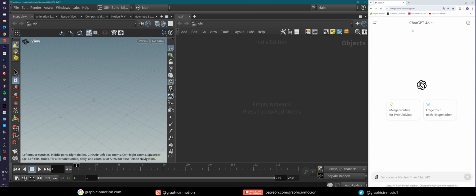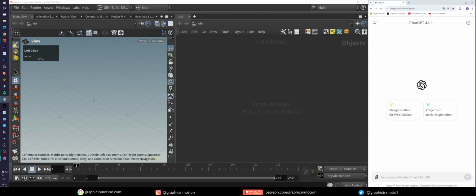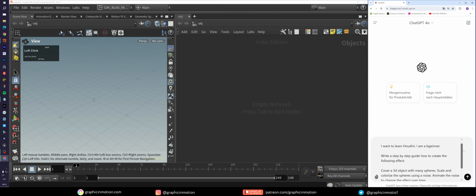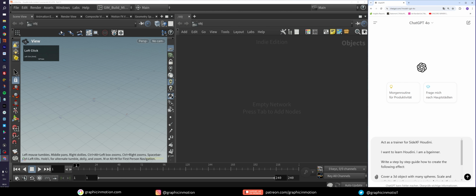Good, so I'm here in ChatGPT and I actually use the paid version, and the most recent version is ChatGPT 4.0, and that's what we're going to use now. And I will just copy my prompt in that I already created. So let's paste it in here and let me read this out to you.